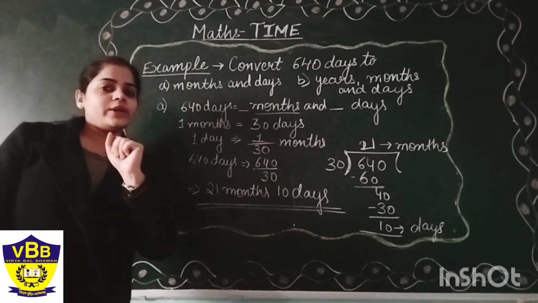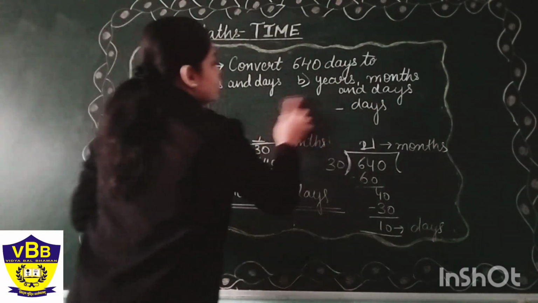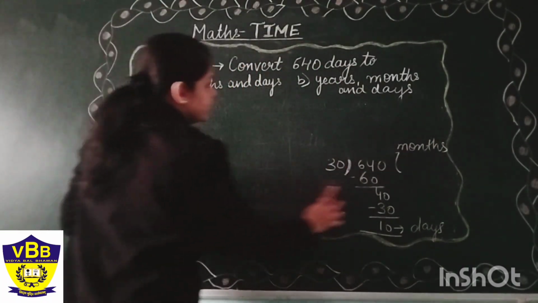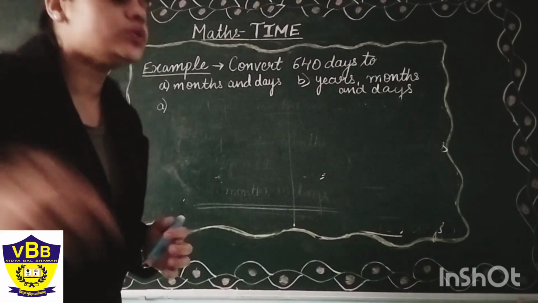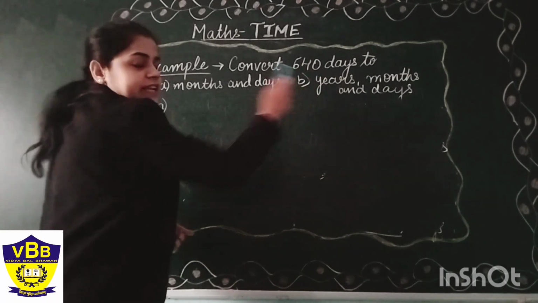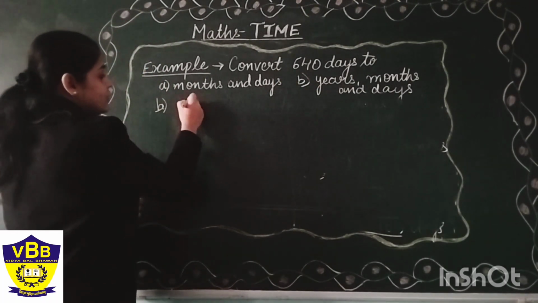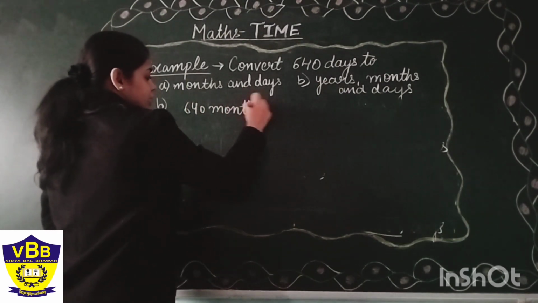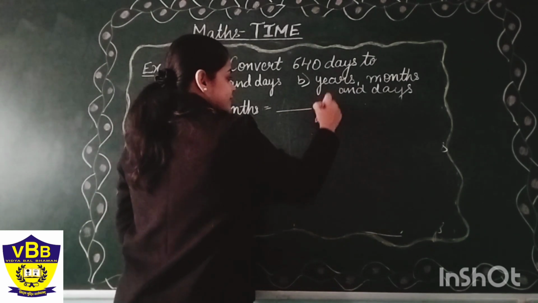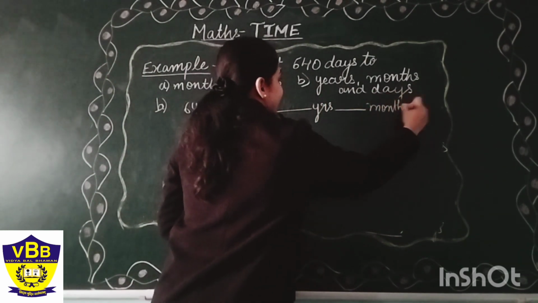Let us do one more example in this. We have to convert 640 days to years, months and days. Now how will we do that? We have to convert this into 3 units. Let us see how we will solve this. 640 days will be equal to dash years, dash months and dash days.